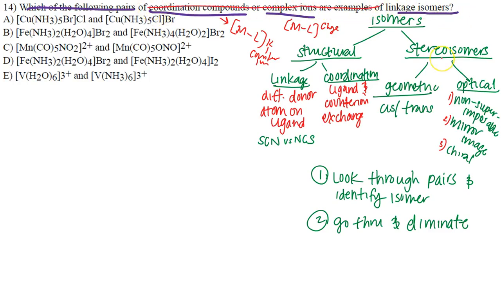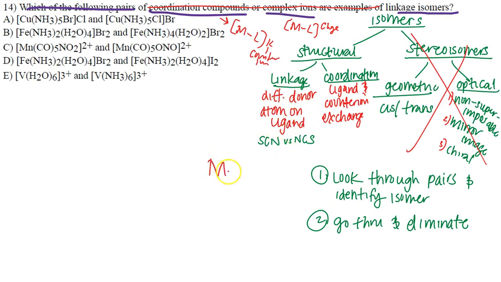And then when I'm thinking of linkage isomers, I have to consolidate that. This is going to be memory-based here. You have to just know how to distinguish between these types of isomers. I know it's not stereo. We're not using those. We're thinking of structural. For chapter 19 or transition metals, there are more structural isomers, which are linkage isomers, meaning that you have different donor atoms on the ligand.